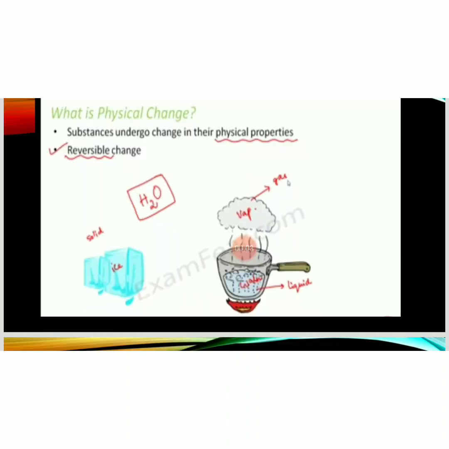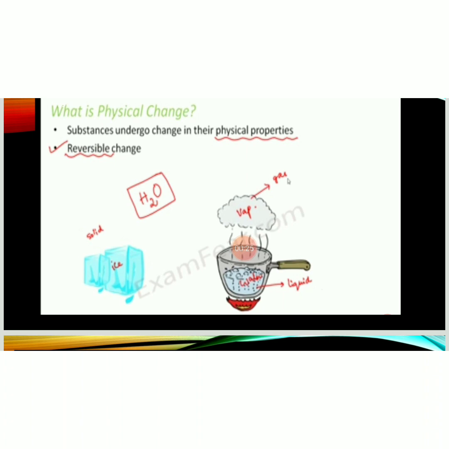So let's take an example of ice, water, and water vapors. If you look at the chemical composition, all of them are nothing but H2O. Their chemical composition is same, but they differ in appearance only, because ice is different in appearance than water, and water is different than gas. So only the physical properties changed here. So it is a physical change. And keep in mind, in physical change, no new substance is formed. And this change is reversible.